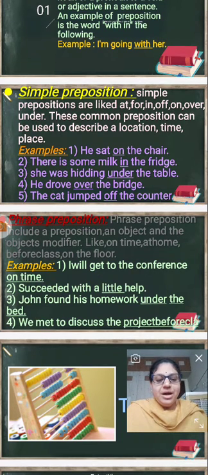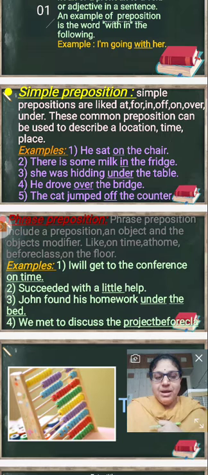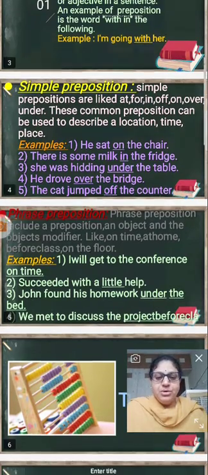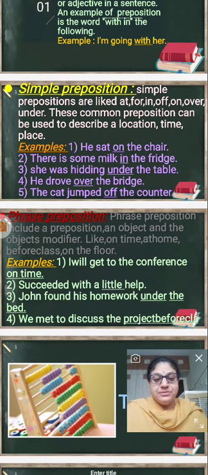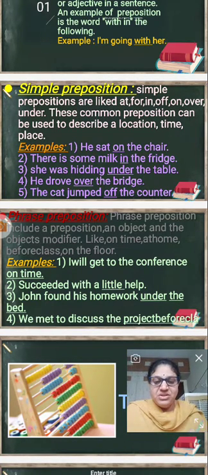And Jaya cut the lemon with a knife. So that is the instrument. My daughter is playing music with the piano. That's the instrument. Next one is the means: let's go to Delhi by train, or let's go to Delhi by flight, whatever it may be. The means. In spite of the heat, the children are playing outdoors. Concession. This is also like the reason, but we have to use different prepositions here.